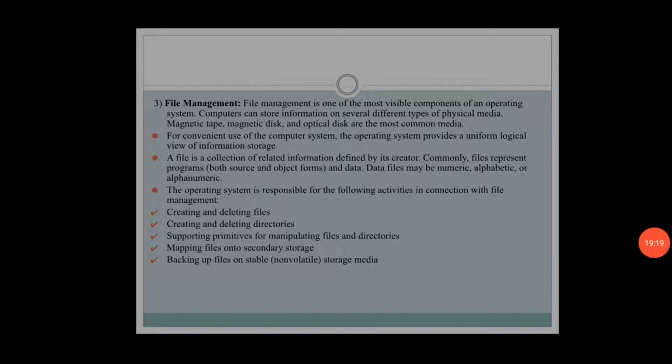Okay, so this is the basic information I wanted to tell about file management. So let me wind up the video here. I am going to put out a separate video for the rest of the components. There are maybe 10 to 11 system components. If I do all the components in one video, it will be the longest video. That is the reason I am going to cut these things into parts. So let me wind up here, and the rest of the information I will give in the next video.